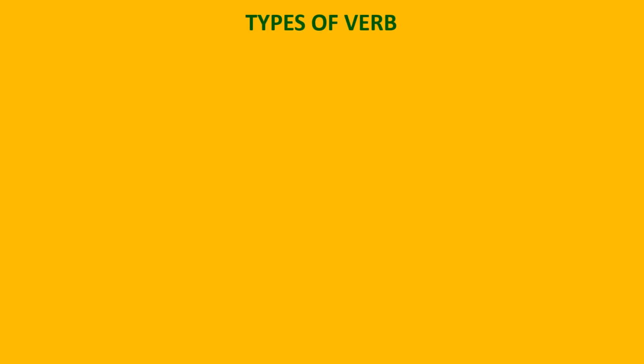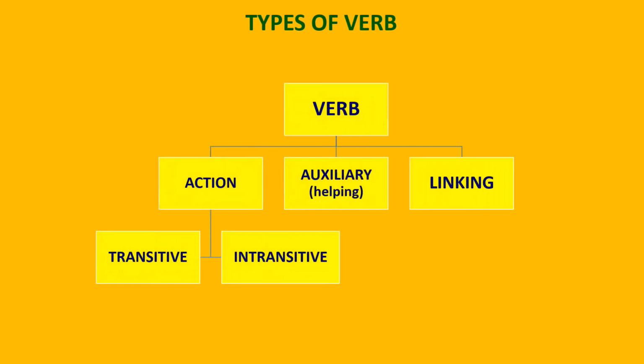Next, our slide is types of verb. How many types of verb will we be dealing with today? Main types are action verbs, auxiliary verbs and linking verbs. Among these, for you, the most important are action verbs and auxiliary verbs, which are also called helping verbs. Action verbs can be further classified into transitive and intransitive depending upon the use of the verb. Auxiliary verbs are the helping verbs that we will discuss later on, and then there are linking verbs.